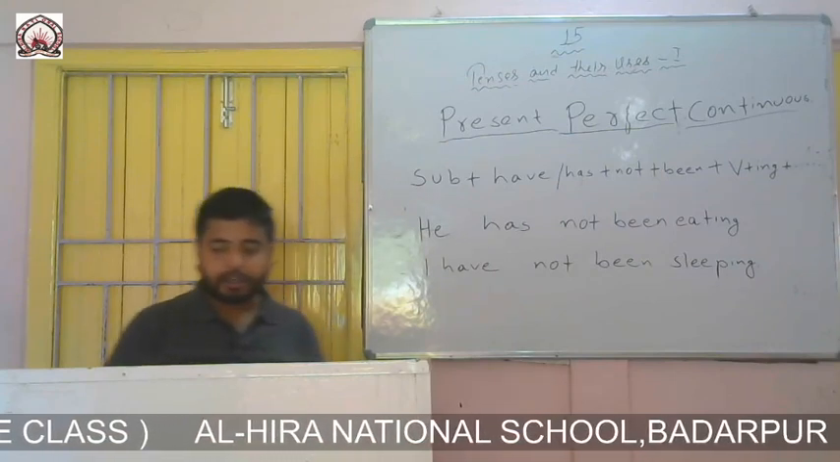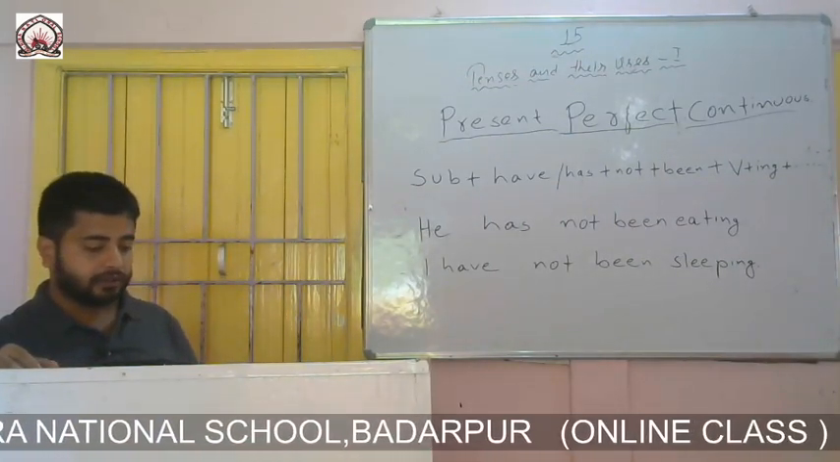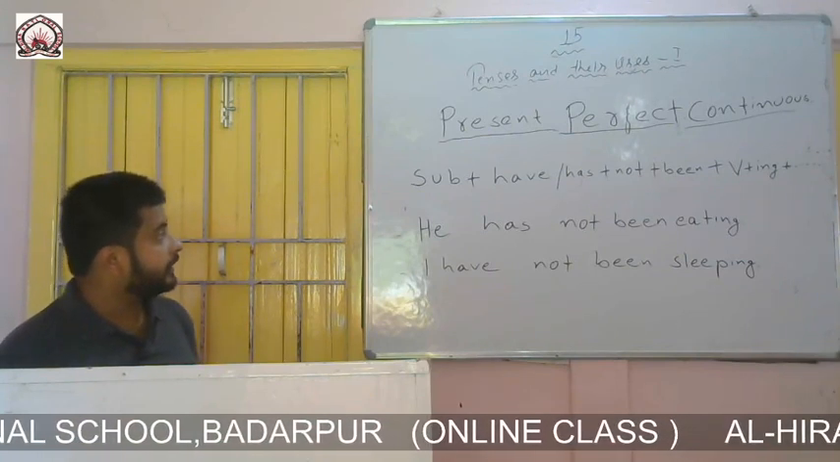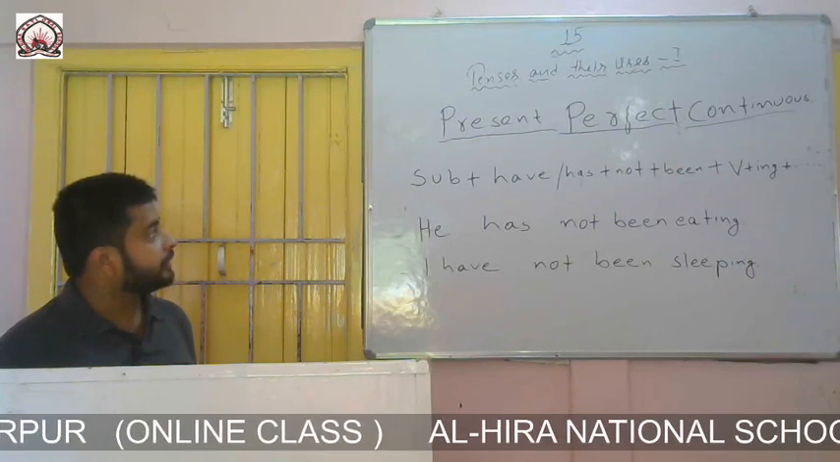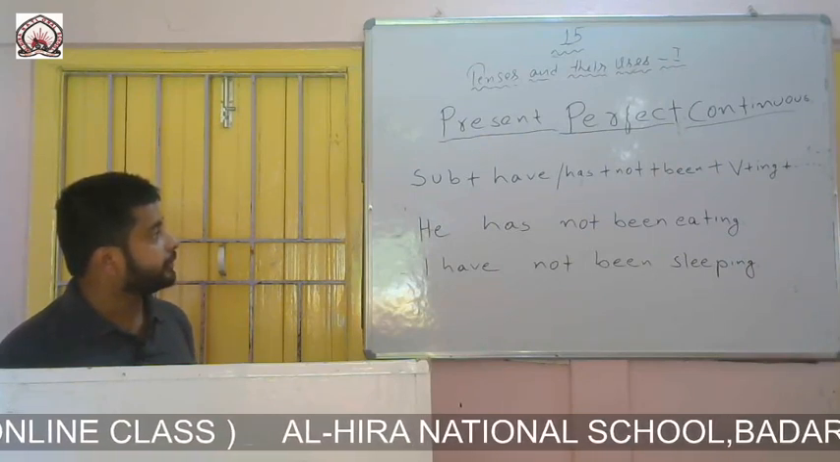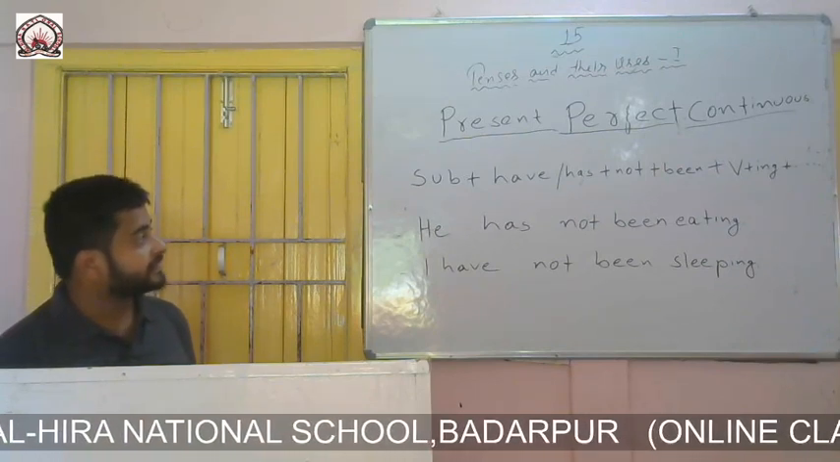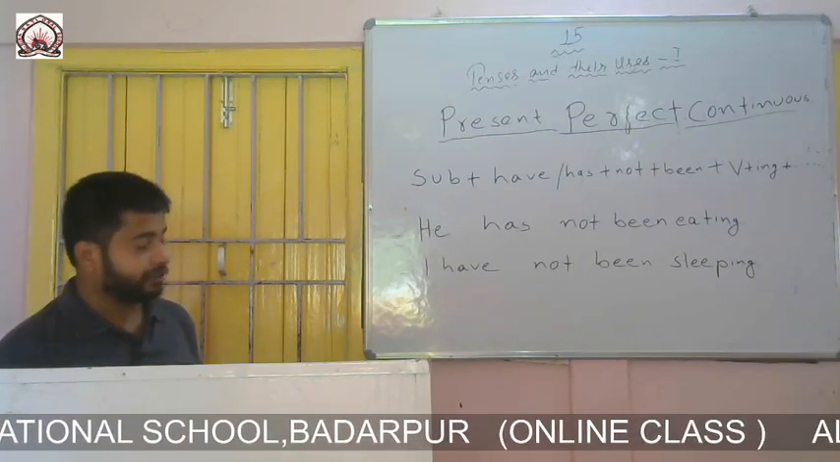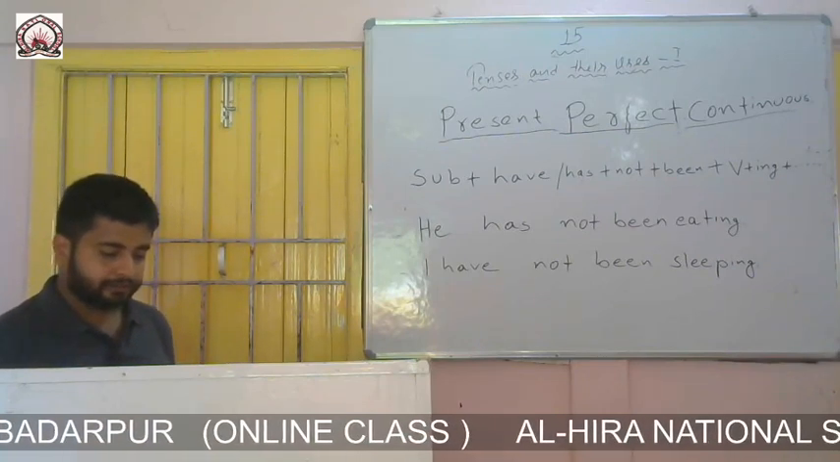So here I have written two examples of present perfect continuous negative. Once again, see the formation of present perfect continuous negative. The formation is subject plus have or has plus not plus been plus verb ing plus rest part of the sentences.